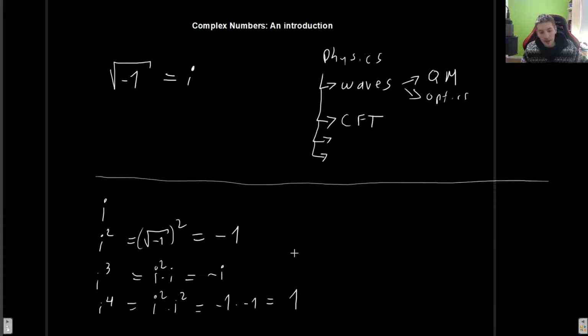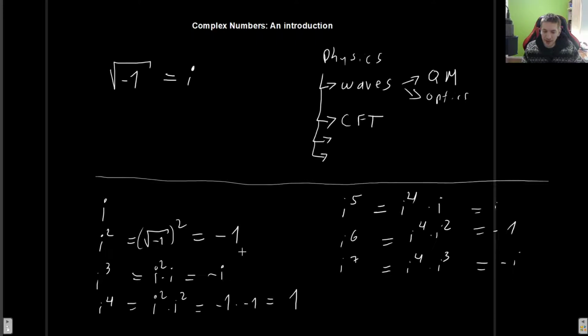So those are the fundamental properties that you must understand, not necessarily know by memory, except maybe i squared, because you can always determine the rest using i squared. If you ever encounter something like i to the fifth, i to the sixth, i to the seventh, or anything like that, you can decompose it as i to the fourth, which you know is 1, times whatever is left. So in the case of i to the sixth, it's going to be i squared, and in the case of i to the seventh, it's going to be i cubed. So we get these results, and they are the same as we had before.